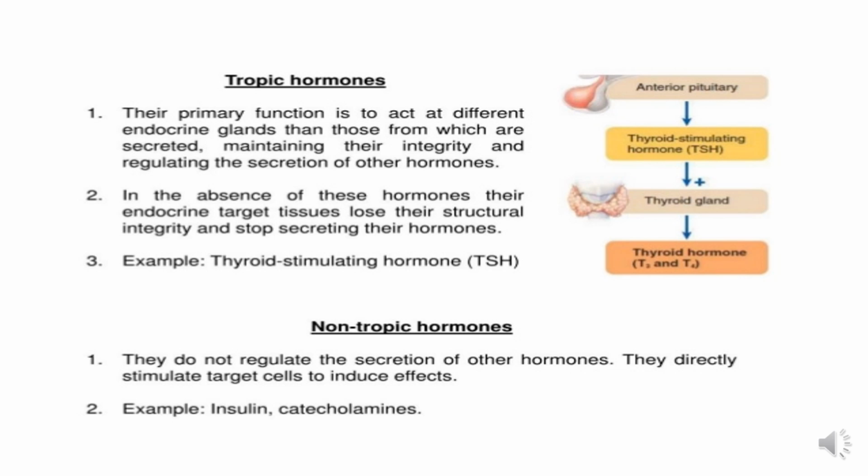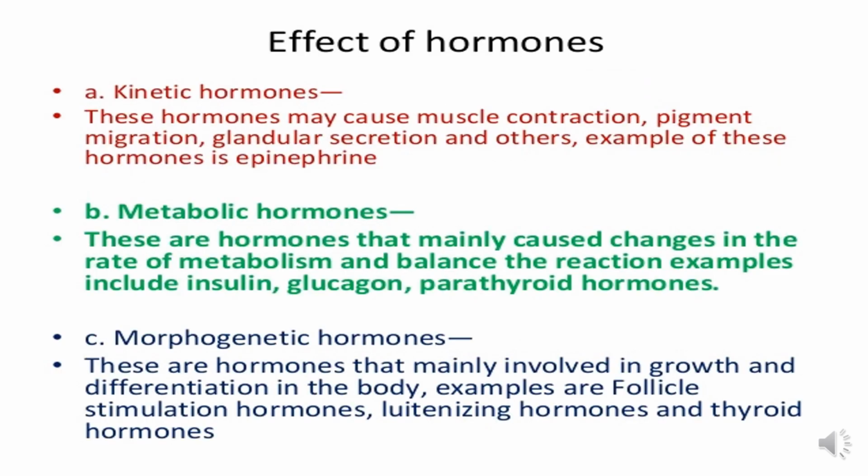Non-tropic hormones do not regulate the secretion of other hormones. They directly stimulate target cells to induce effects. Examples, insulin and others. Effect of hormones. Based on the effect of hormones, it can be classified as a kinetic hormone, a metabolic hormone, or a morphogenetic hormone. Kinetic hormones may cause muscle contraction, pigment migration, glandular secretion, and others.